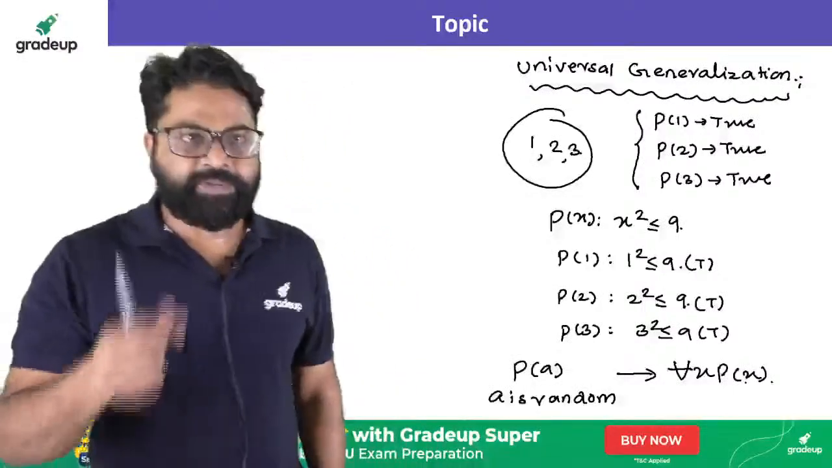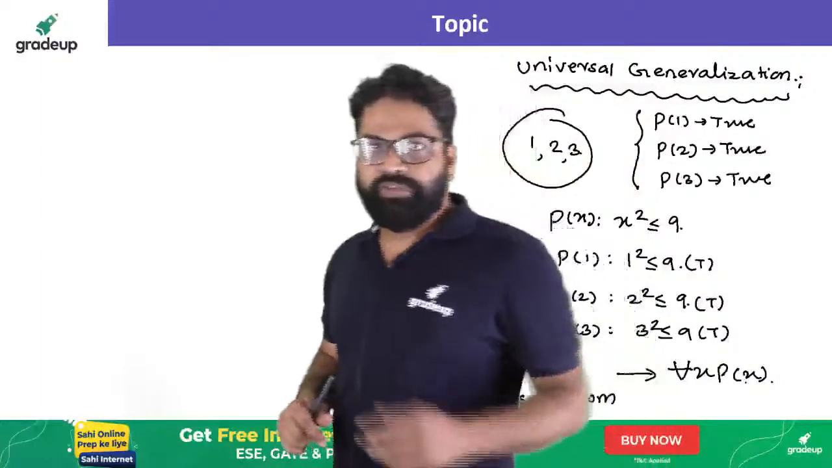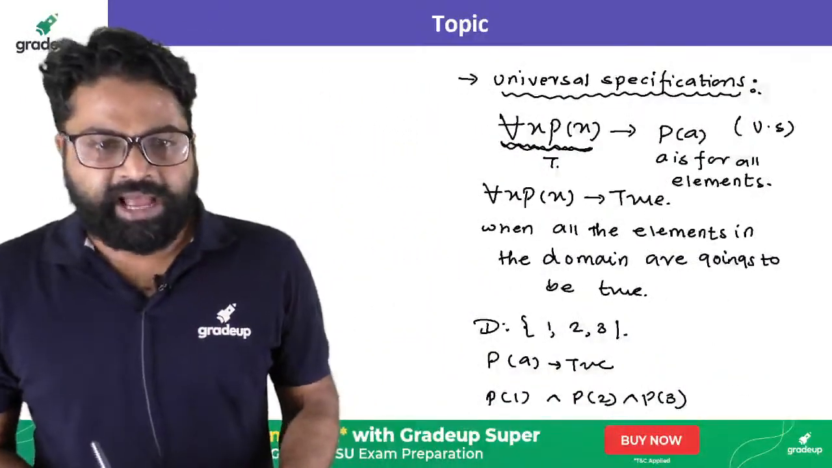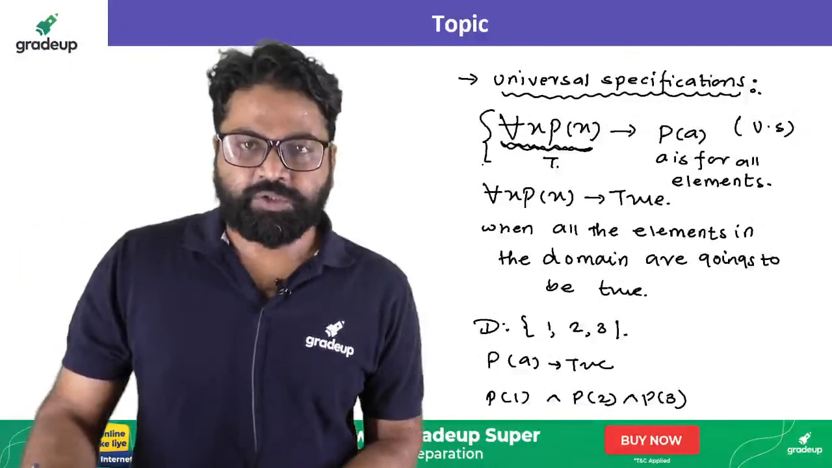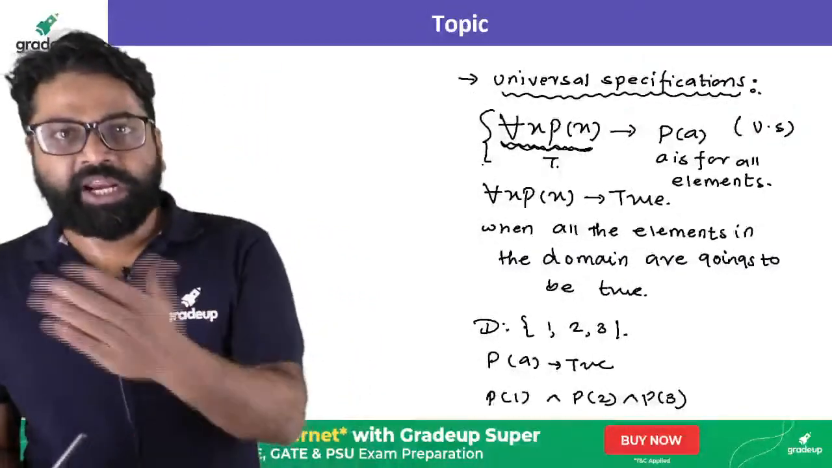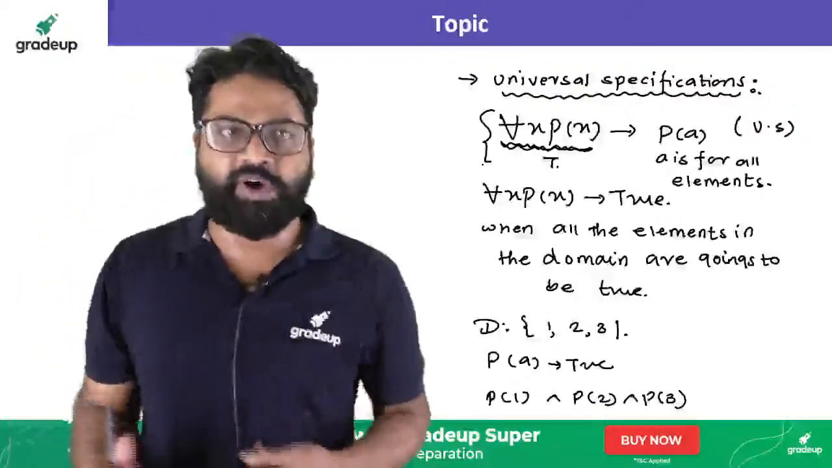So this concept is called a universal generalization. This is the reverse of universal specification. As you can see, here we have universal specification, so we are specifying something. We have a theorem and then we utilize this theorem in the normal way, that is P of A where A is for all the elements.